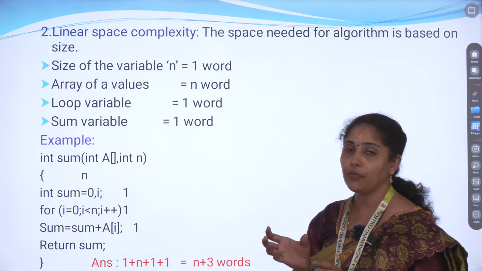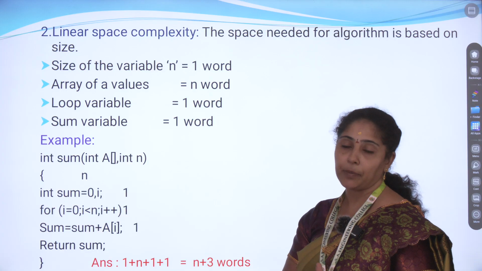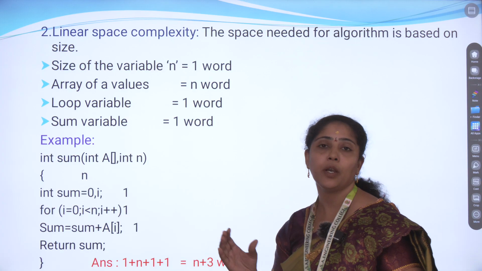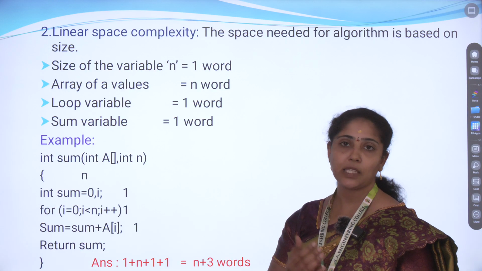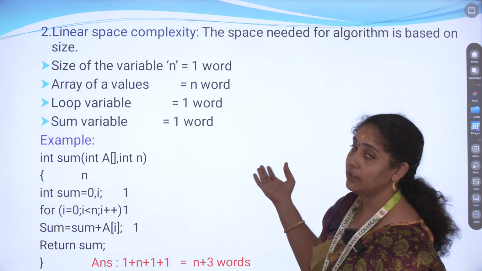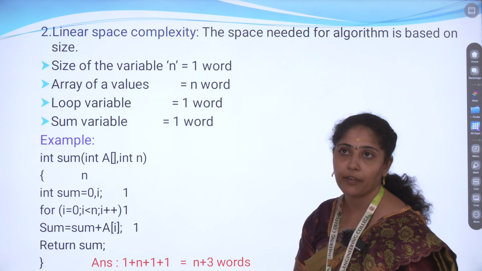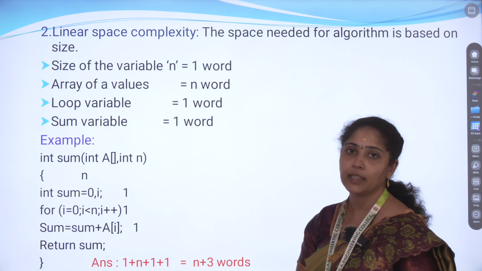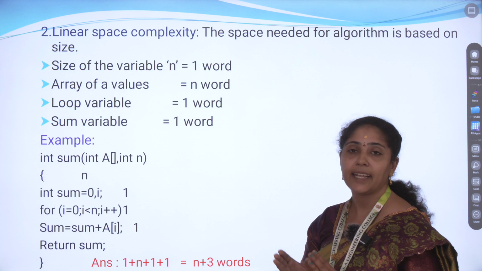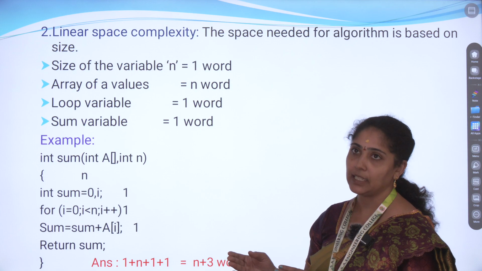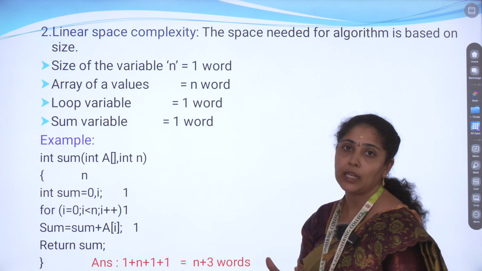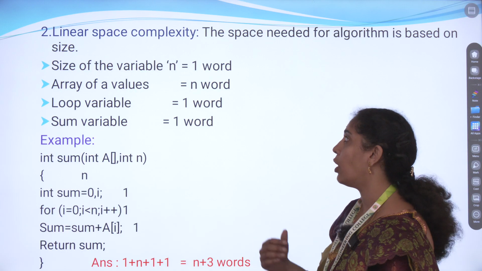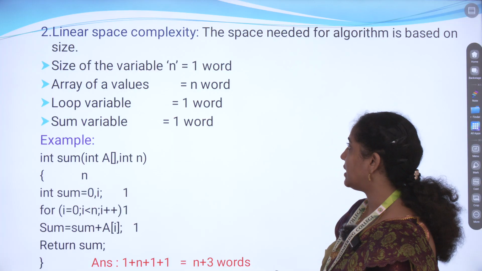For that also we need to fix the space, right? Within that particular space alone we are going to work. So how much space are we going to define? For an int we defined 2 bytes, but we are dealing with n numbers, so how will we define it? Here also we can define the space, like 10 bytes I need or 20 bytes I need. Within that space we are going to utilize the space effectively. That is what we call linear space complexity.